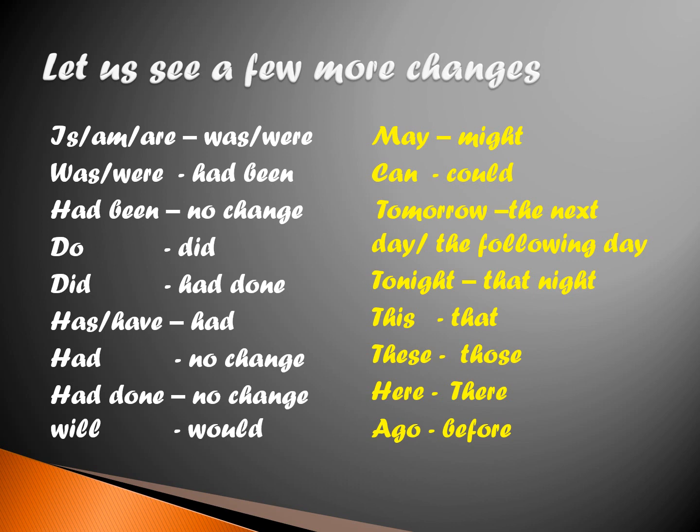If there is has or have, they become had. And if it is a had, then there is no change. Even there is no change when there is had done in the direct speech. Will becomes would, may becomes might, can becomes could, tomorrow becomes the next day or the following day, tonight becomes that night, this becomes that, these becomes those, here becomes there, ago becomes before.